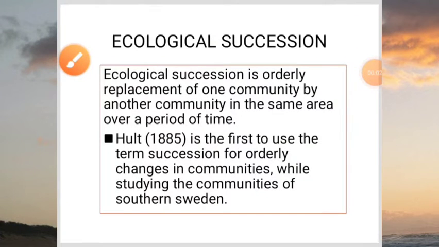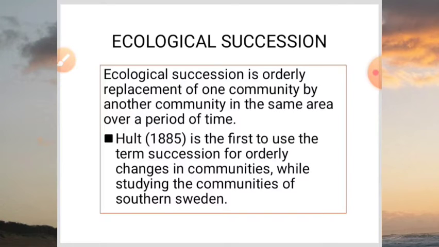Today our topic is ecological succession. In ecological succession, one community is being replaced by another community, which in turn is being replaced by some other community till a climax community is reached. This climax community is in equilibrium with the climatic conditions, with the environmental conditions of an area.